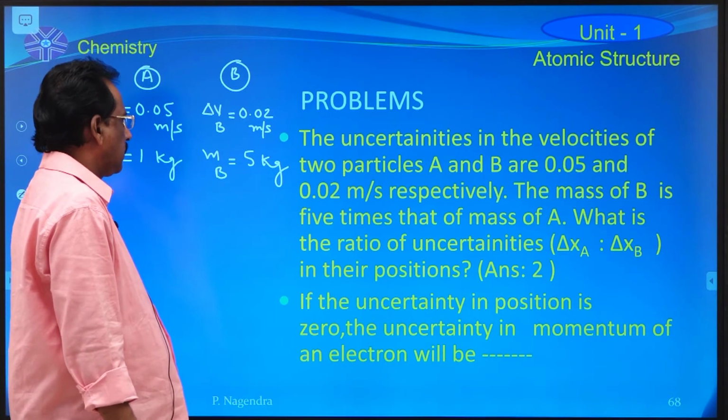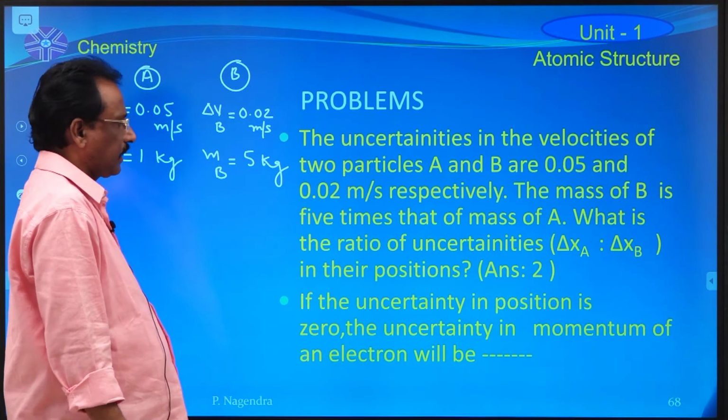Apply Heisenberg's uncertainty expression.